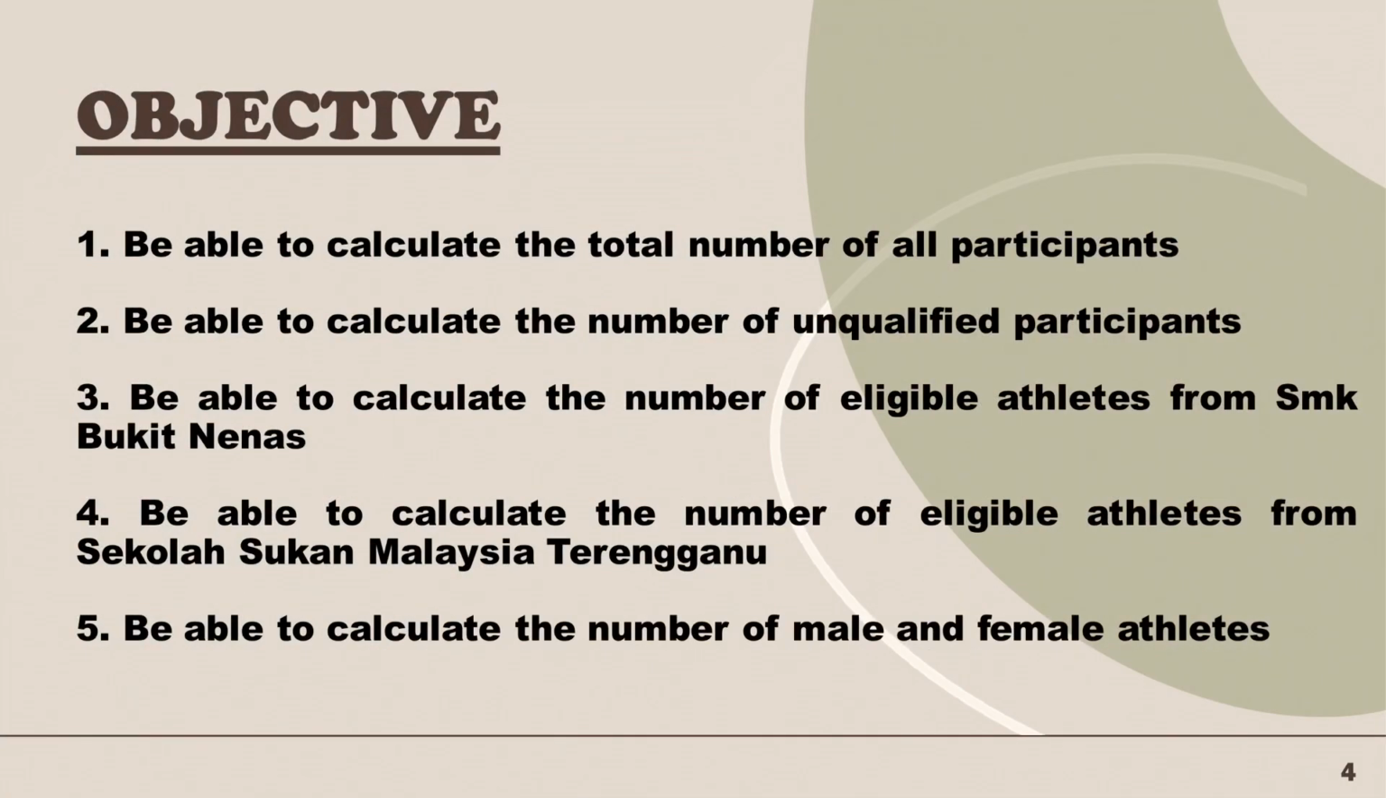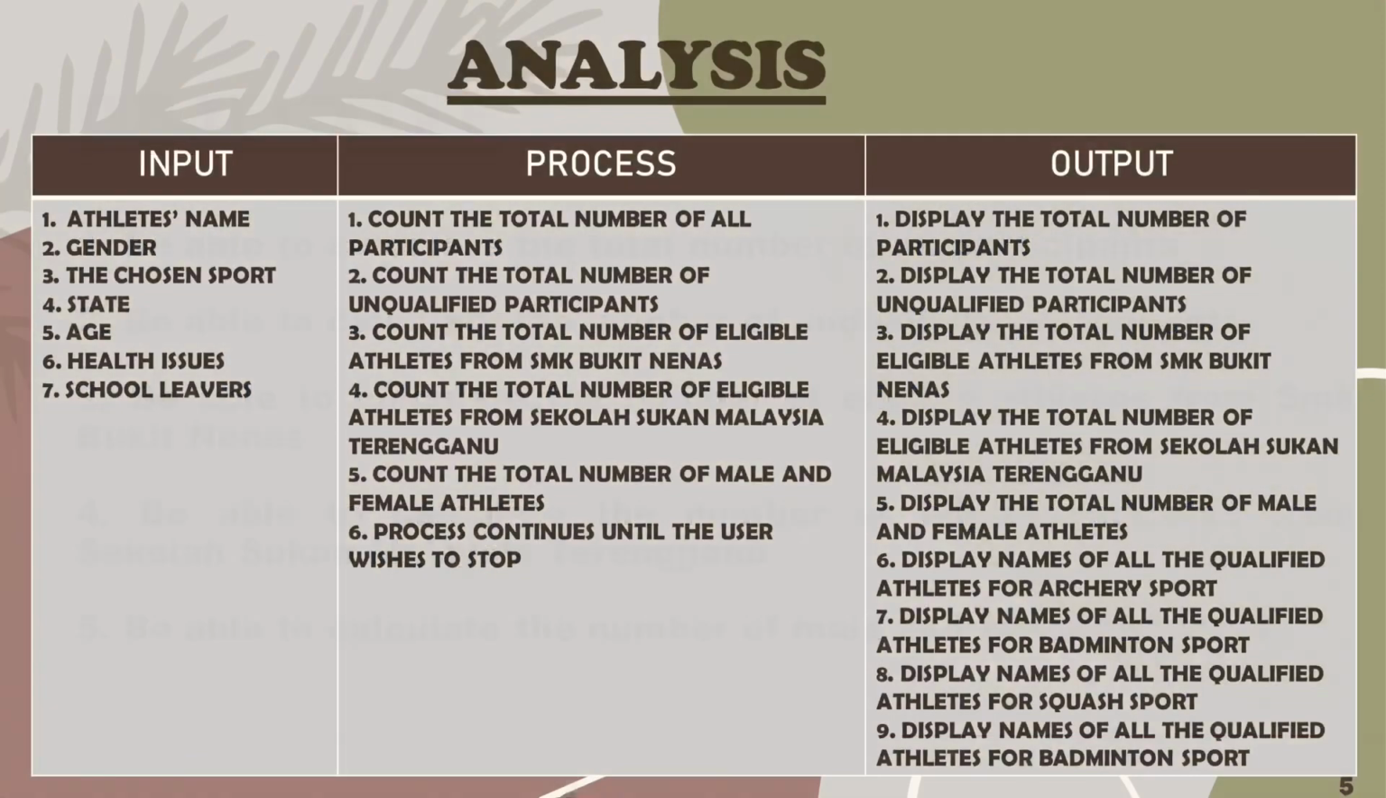The program objectives are to be able to calculate the total number of all participants, to be able to calculate the number of unqualified participants, be able to calculate the number of eligible athletes from SMK Bukit Nenas, be able to calculate the number of eligible athletes from Sekolah Sukan Malaysia Terengganu. Lastly, be able to calculate the number of male and female athletes. This is the analysis for this program.